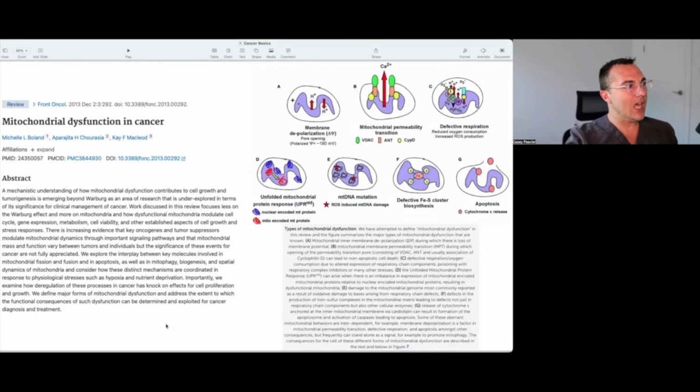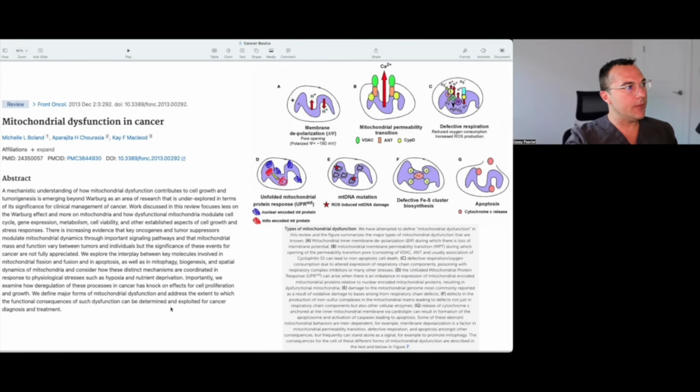There is increasing evidence that key oncogenes and tumor suppressors modulate mitochondrial dynamics through important signaling pathways, and that mitochondrial mass and function vary between tumors and individuals. But the significance of these events for cancer is not fully appreciated. We explore the interplay between key molecules involved in mitochondrial fission and fusion and apoptosis, as well as mitophagy, biogenesis,